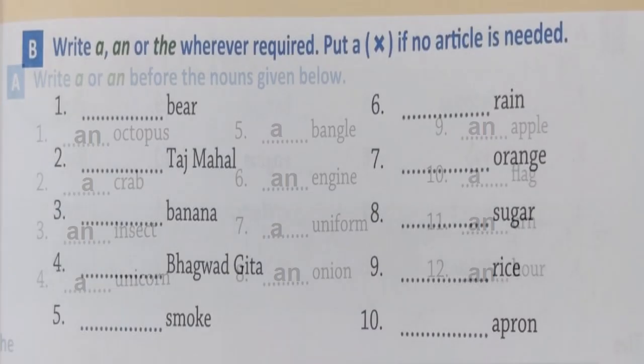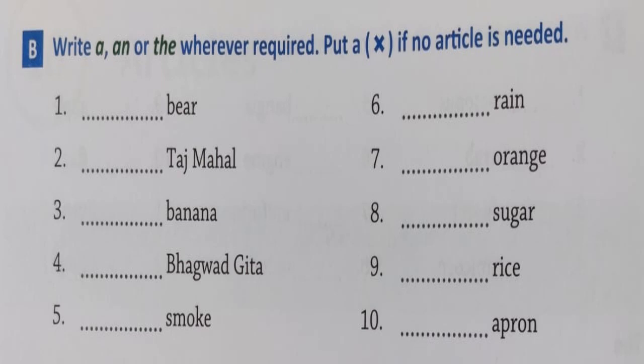Turn the page, go to page number 68. Exercise B and C, we have already done them in the class. So let's see the answers. Write a, an or the wherever required. Put a cross if no article is needed. Whichever are uncountable nouns, you will put a cross before them. Number 1, bear, a bear. Number 2, the Taj Mahal.